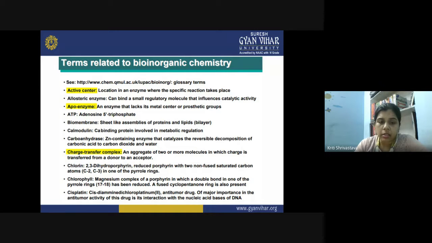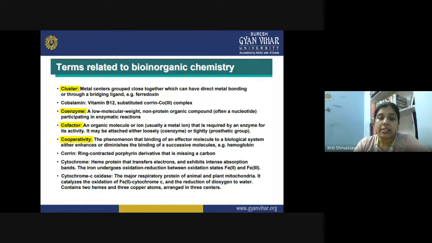Now, cisplatin. So what is cisplatin? It is a very important isomer of the diamminedichloroplatinum complex, and this is the cis isomer form. So what would be the name of cisplatin? Cis-diamminedichloroplatinum(II), where both the chloro groups are on one side and both the amino groups are on the other side. It becomes a cis isomer, and it is used as an anti-tumor drug. The major importance of this isomer is in anti-tumor activity, because it interacts with the nucleic acid bases of DNA, and that is how it prevents the spread of cancerous tumors.